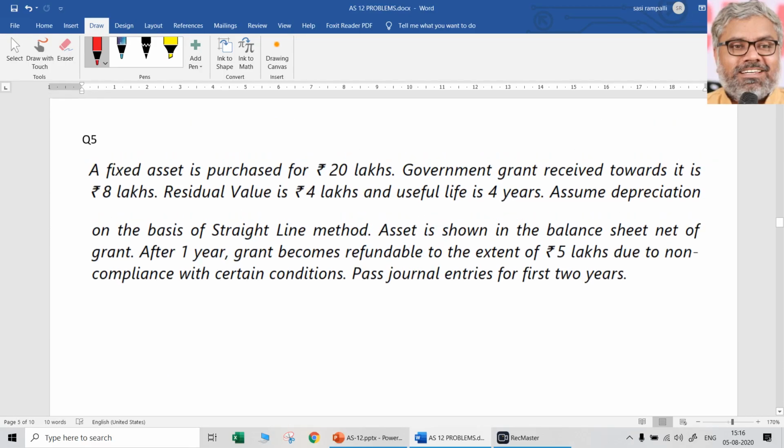A fixed asset is purchased for 20 lakhs. Government grant received towards it is 8 lakhs. Residual value is 4 lakhs. Useful life is 4 years. Assume depreciation on the basis of straight line method. Asset is shown in the balance sheet net of grant, which means it is the first method. After 1 year, grant becomes refundable to the extent of 5 lakhs due to non-compliance with certain conditions. Pass journal entries for the first 2 years. First 2 years he is asking. So this is a very plausible question.